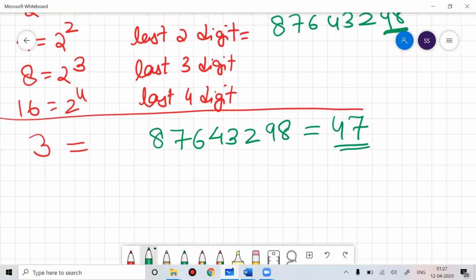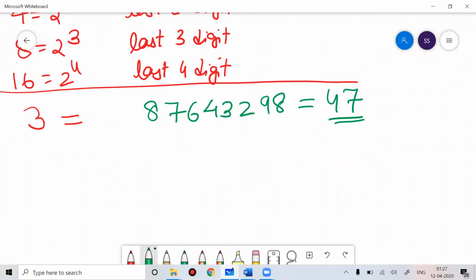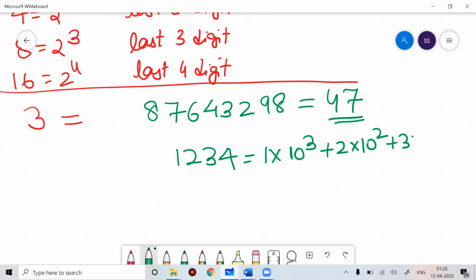Why did you add? Because you have to understand one thing. For that, you have to understand the remainder theorem concept. Whenever I talk about 3, it doesn't matter the value of the number. For example, if I give you the number 1234, it is 1 into 10 to the power 3, 1000, plus 2 into 10 to the power 2, 200, then 3 into 10 to the power 1 plus 4 into 1.